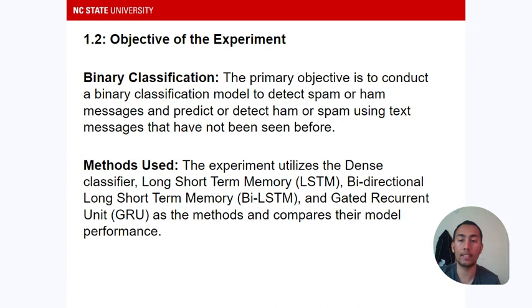We used four deep learning models to figure out whether a message is spam or ham. So first is a dense classifier, which is like our baseline model. That is nothing but a sequential model that we'll be using. Second is a variation of a recurrent neural network, which is long short-term memory, that is LSTM, and another variation, that is bidirectional long short-term memory, bi-LSTM. The fourth one is the gated recurrent unit.